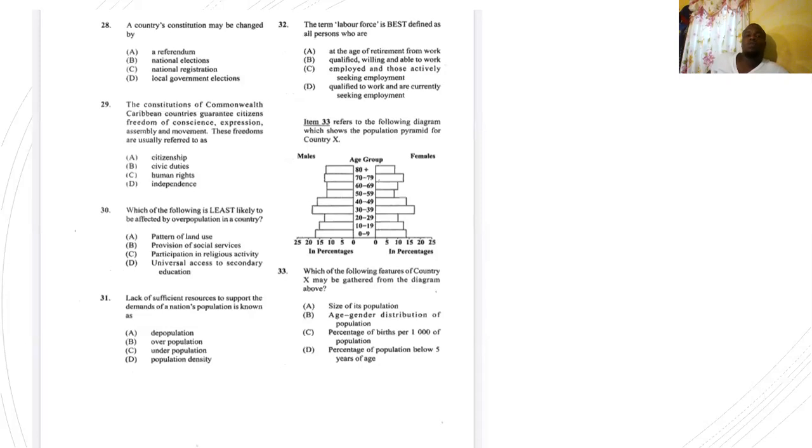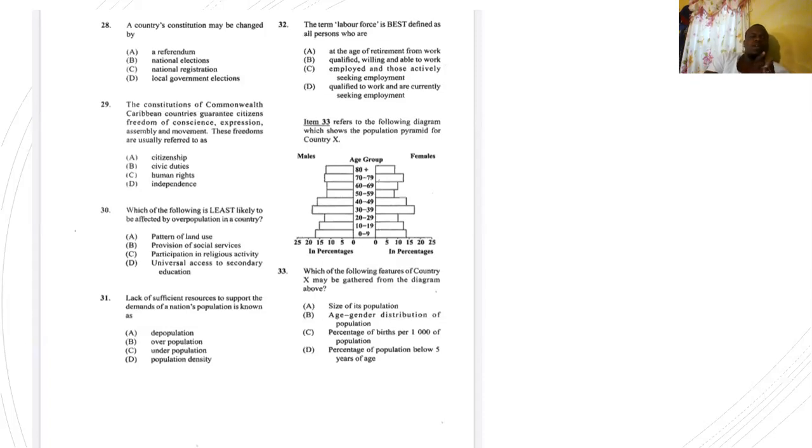29, the Constitution of Commonwealth Caribbean countries guarantees citizens freedom of conscience, expression, assembly, and movement. These freedoms are usually referred to as A, citizenship, B, civic duties, C, human rights, D, independence. Those rights and freedoms, C, human rights.